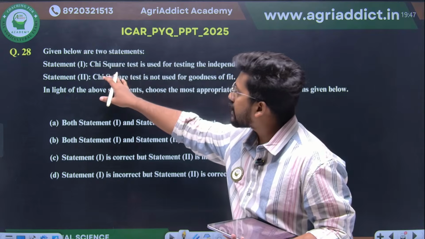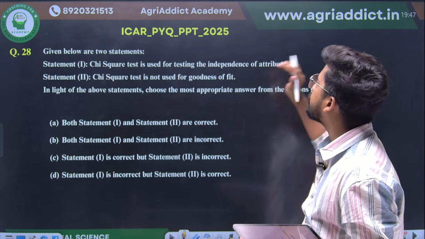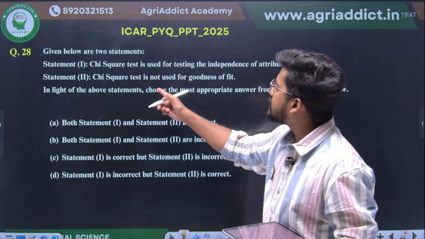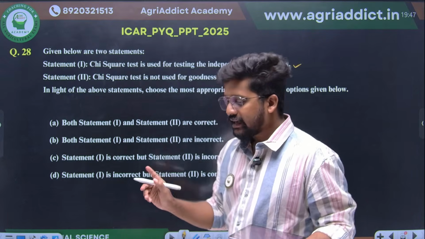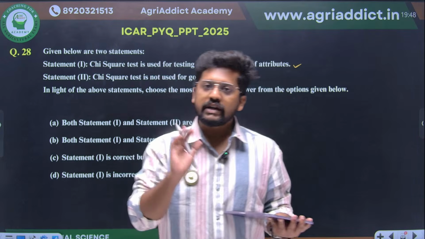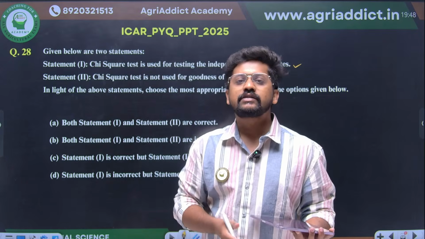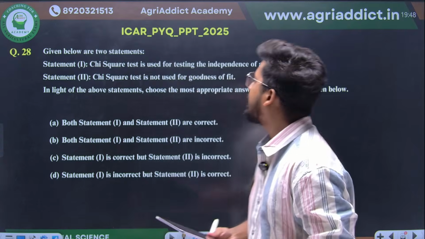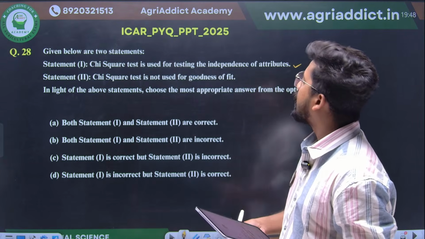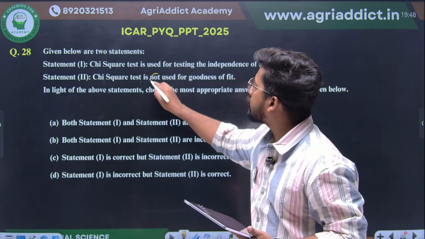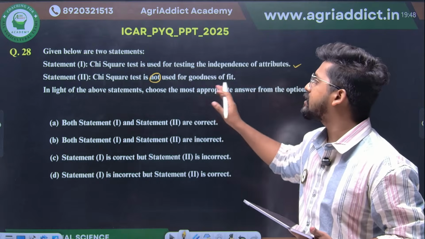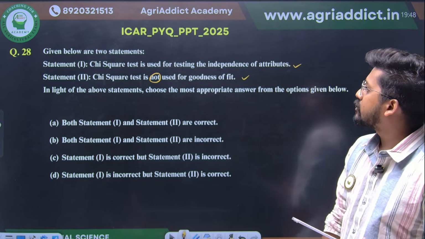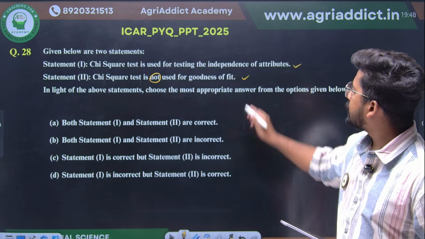So statement 1, chi-square test is used for testing the independence of attributes. Statement 1 is actually correct here, right? And the second one, chi-square test is not used for goodness of fit. In fact, the general statement that we already studied is that chi-square test is a major test that we already use for studying the goodness of fit of a particular experiment or model. So if 'not' was not there, statement 2 would have been correct. Chi-square test is used for goodness of fit. So therefore, statement 1 is correct. Statement 2 is wrong.